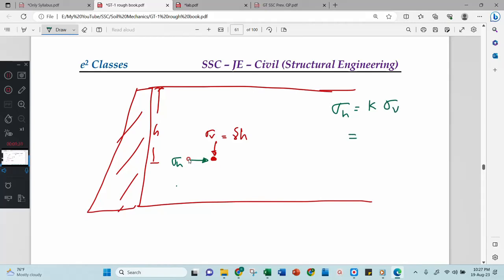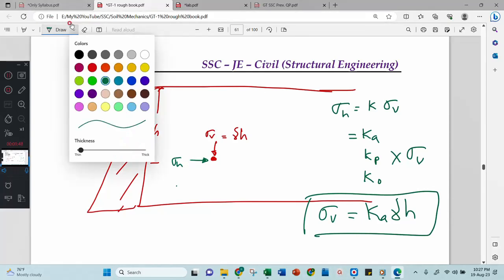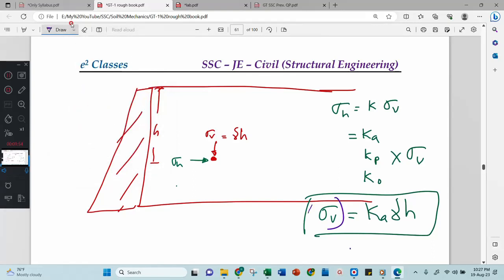Then what is this k? K is either Ka or Kp or K naught, which is multiplied with sigma v, and sigma v is your gamma h. Therefore sigma h is Ka gamma h always. Now think of variations, how this is varying. If you think, then you will come to know that the power of this one is 1, and the variable is which one? This is constant, this is constant, then the variable is this one.